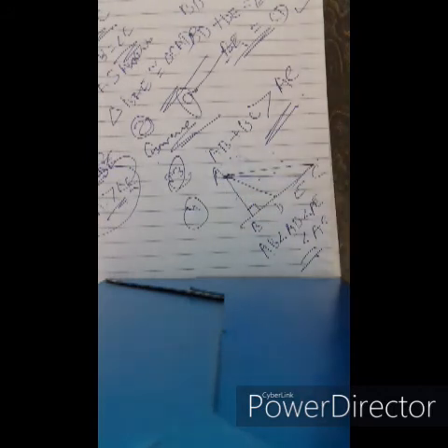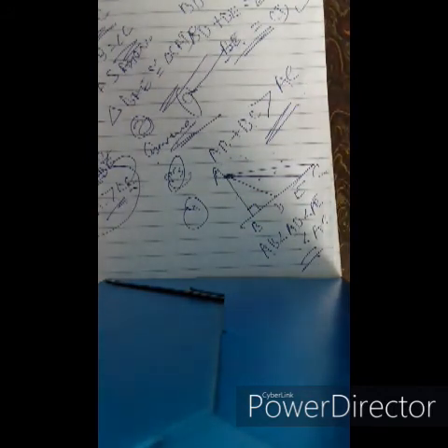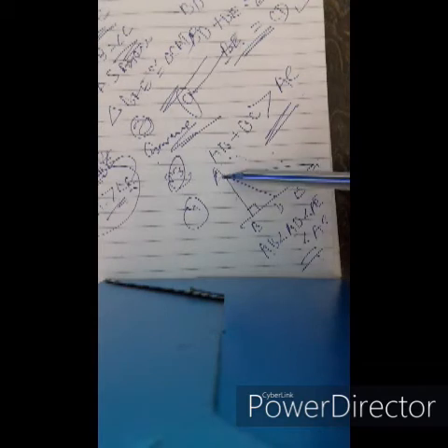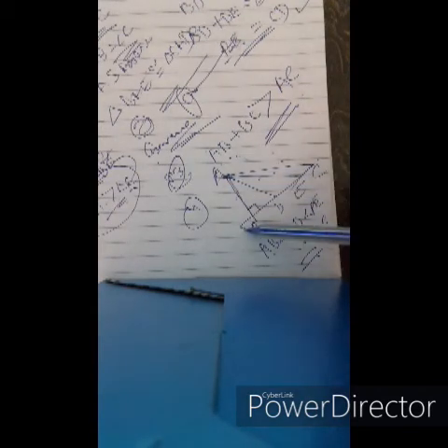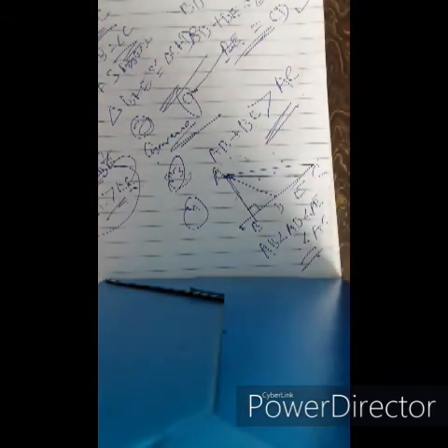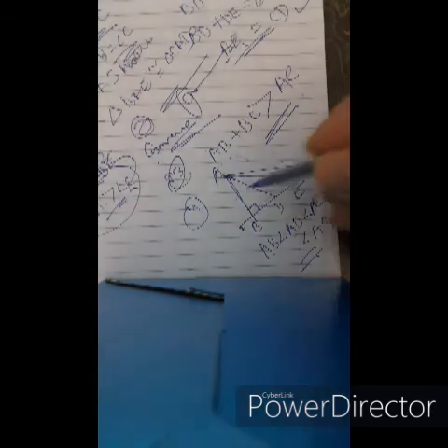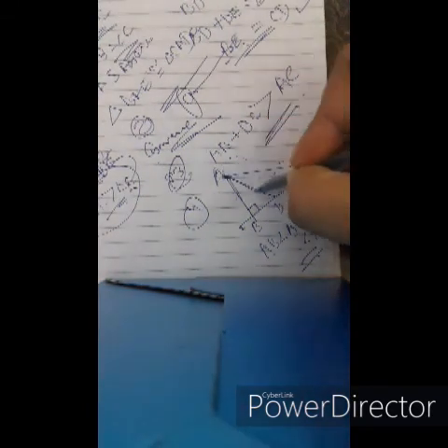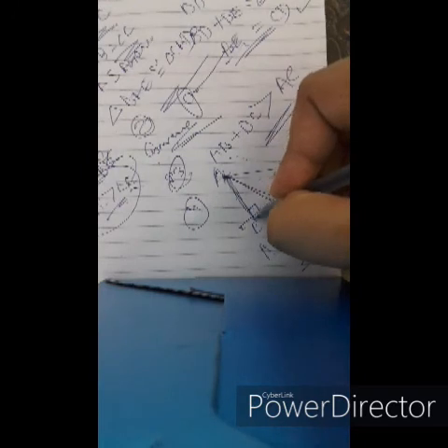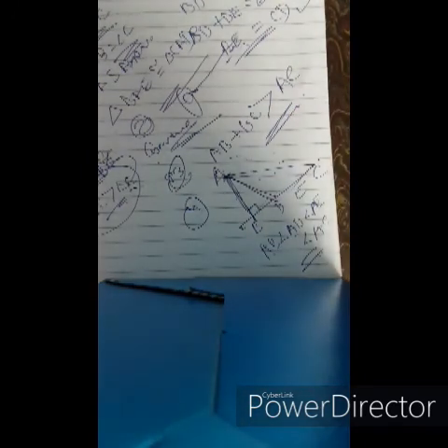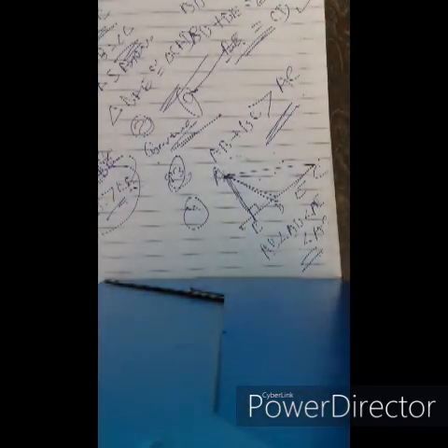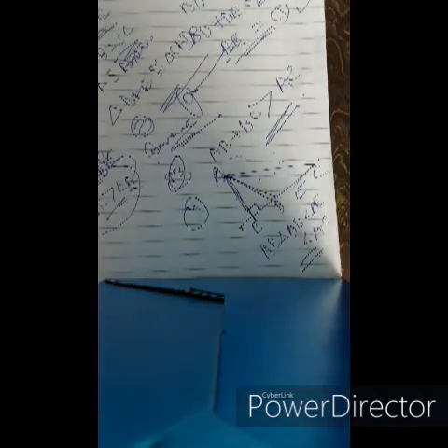And the last theorem of inequality states that the perpendicular is the shortest distance from any point outside a straight line to the straight line. Of all the lines drawn from that point to the straight line, the perpendicular is the shortest. AB is the shortest here. I hope you got the theorems of inequalities. We'll take a look at a problem now.